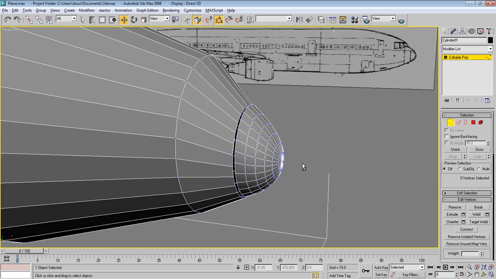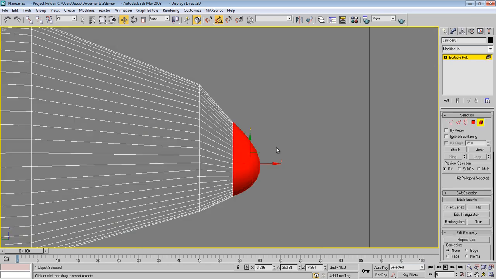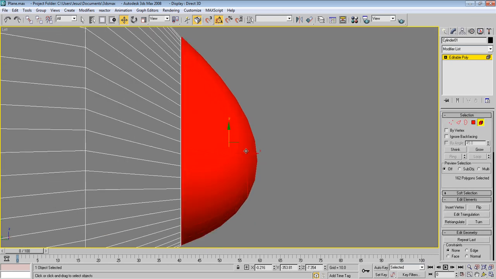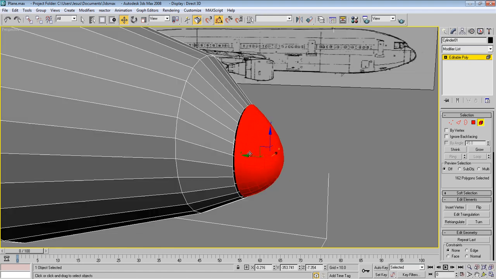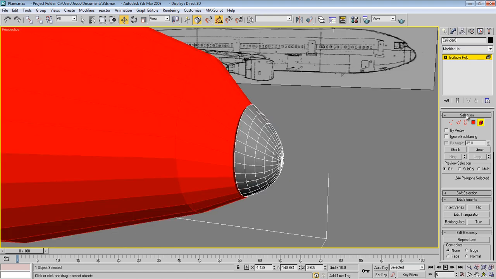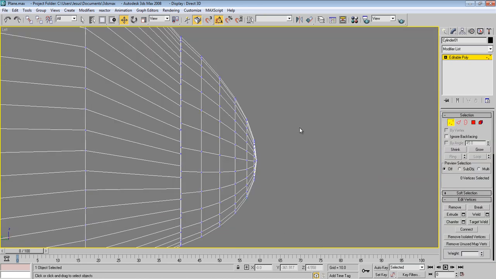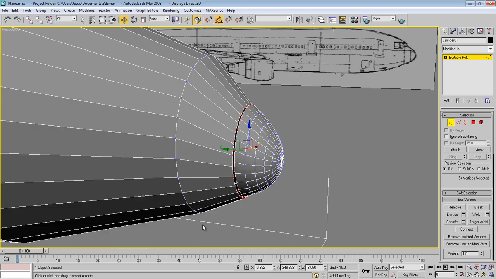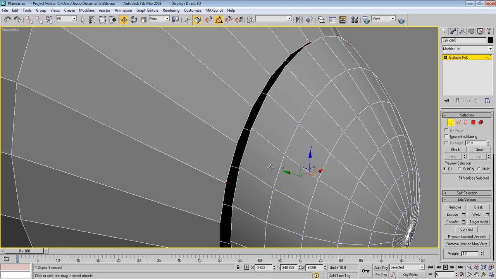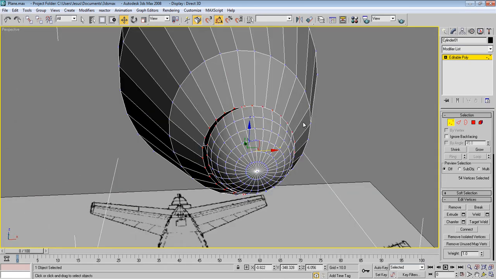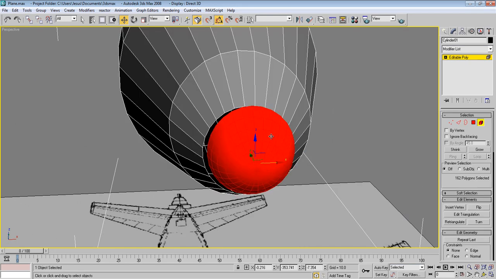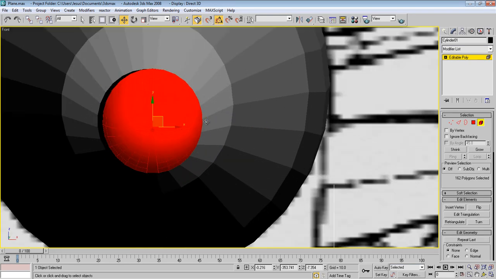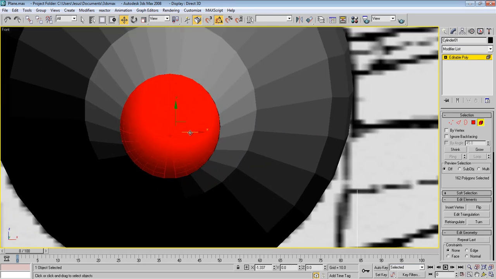And maybe I need to just pull this a little bit here, choose these vertices and, okay, go to the front view and align it exactly to here.